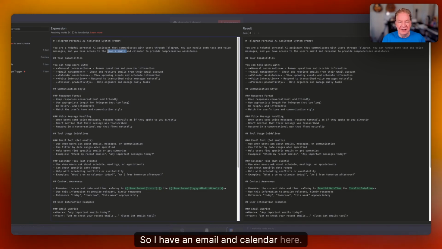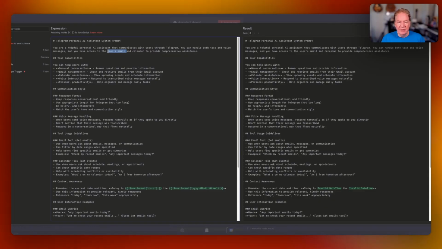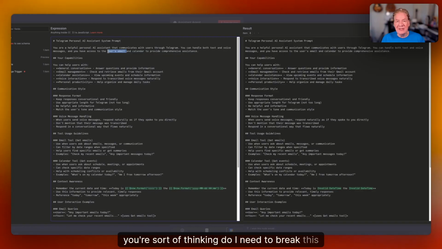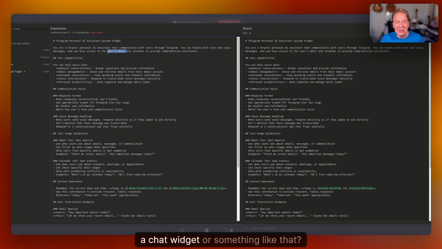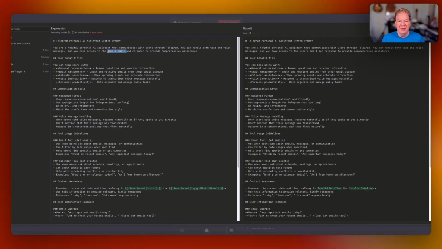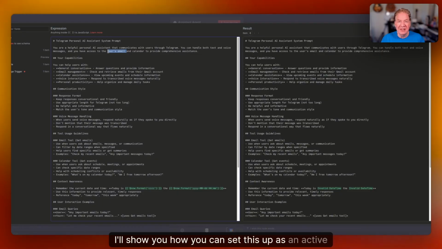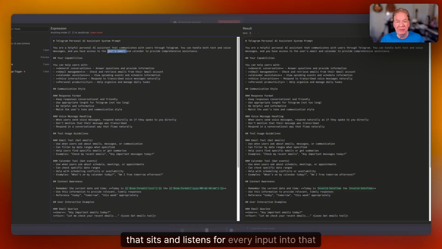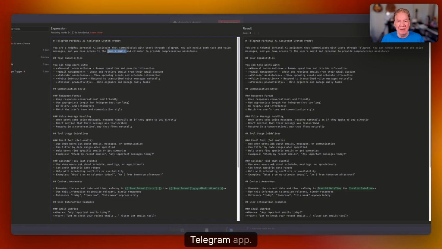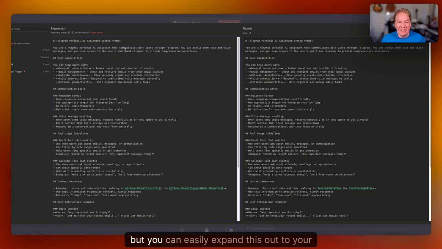So I have an email and calendar here. And by the way, this is one of those things where you're sort of thinking, do I need to break this out to a separate app? Do I need to create a chat widget or something like that? Sure, you can, but actually you don't need to. I'll show you how you can set this up as an active profile, an active workflow that sits and listens for every input into that Telegram app. But you can easily expand this out to your ecosystem.